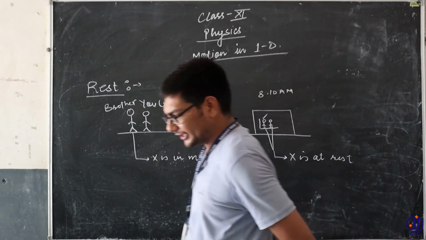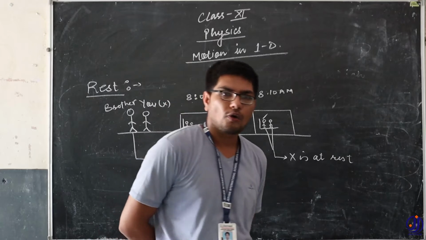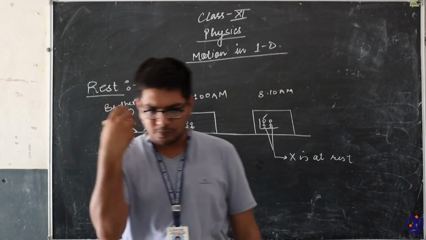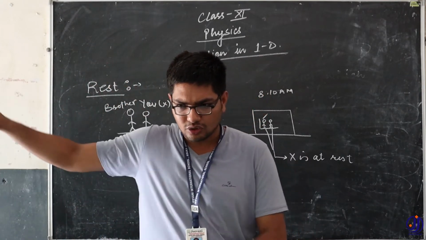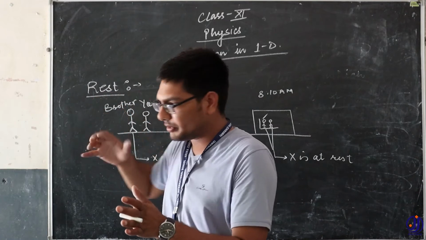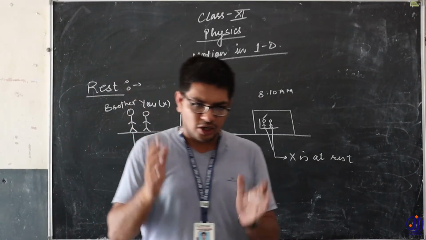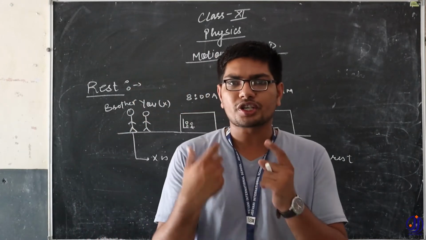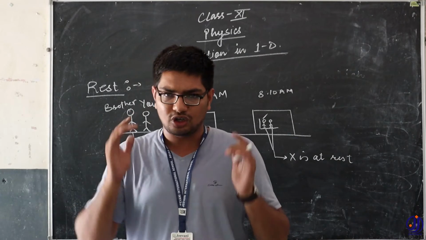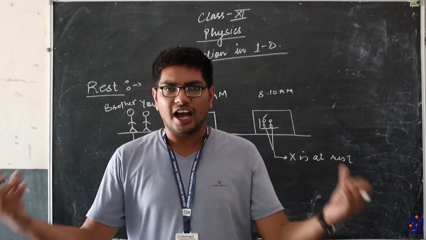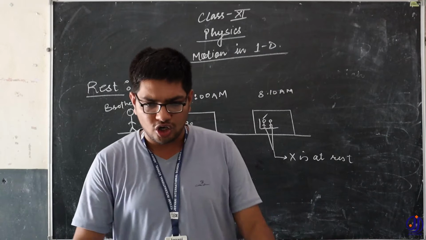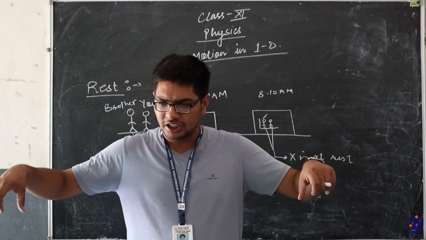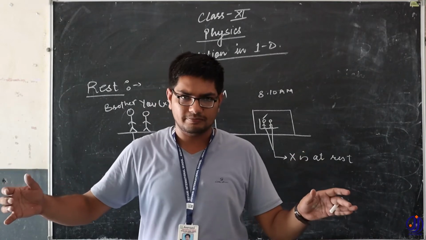So what is happening over there? Think. Actually, we are changing our position with respect to those trees, so the trees appear to be in motion. Because there is one observer and one object, if either of the two is in motion, then the motion will appear. If both are not changing their position, either traveling at the same speed or just standing still, then the condition of rest will appear.